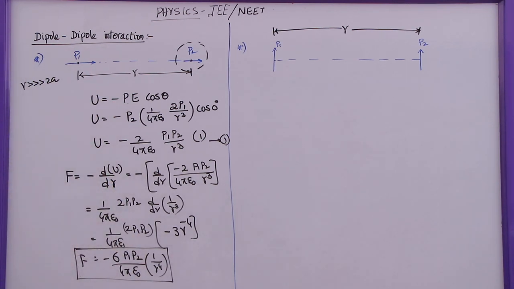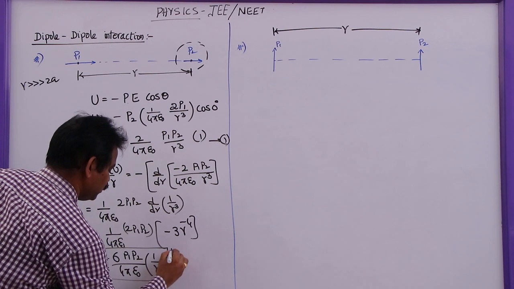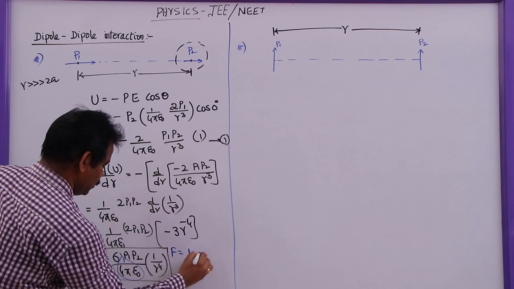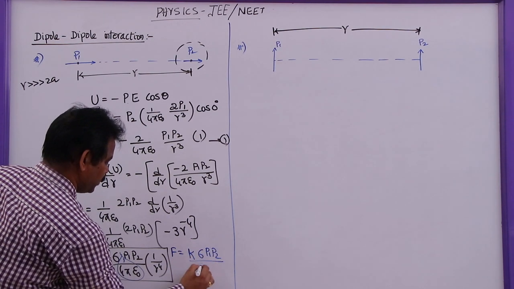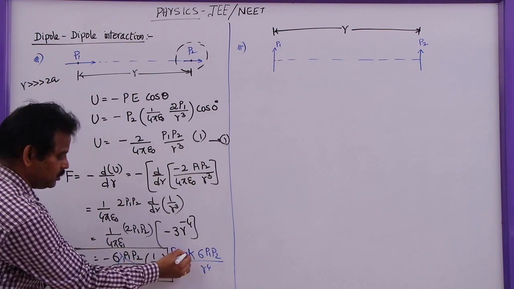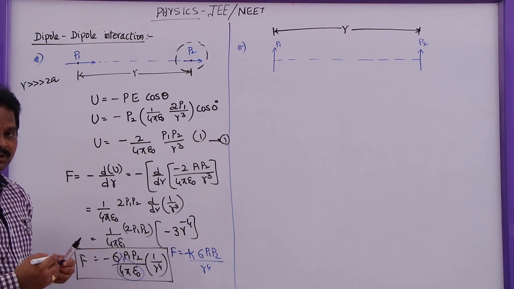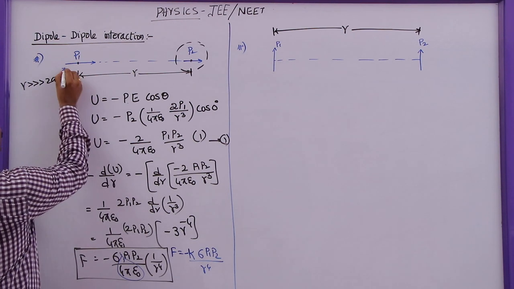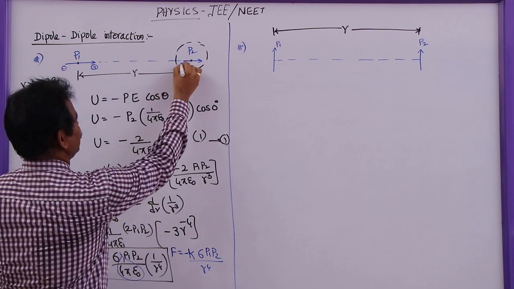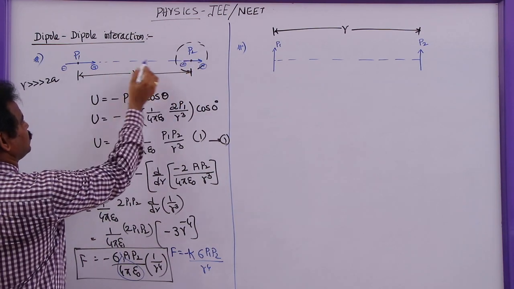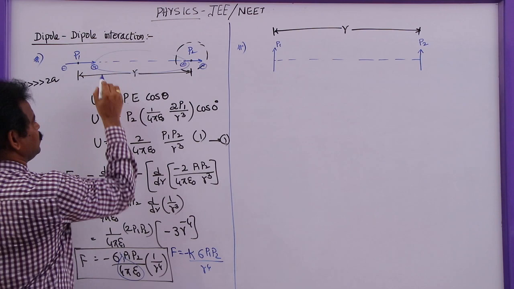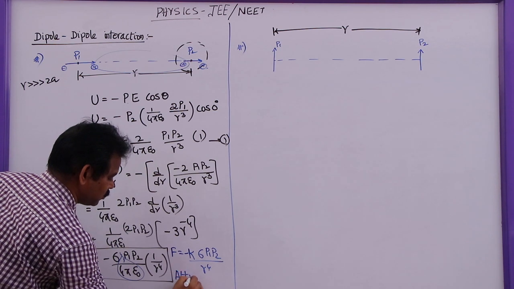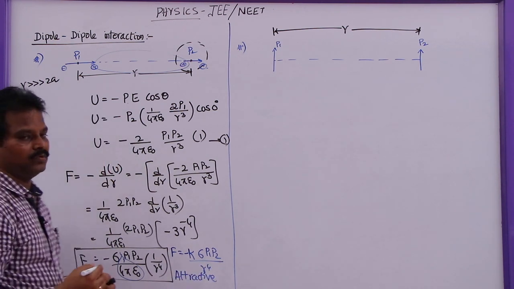So in simplification, you can write this as F is equal to, let me take 1 by 4 pi epsilon naught as K, that is K 6 P1 P2 by R power 4. But here this is negative. The negative sign indicates that this force is not repulsive, this is attractive. Why? Because in this case, generally we take this as minus charge plus charge, minus charge plus charge. Now negative and positive charges are nearer to each other, so these two attract each other more than the repulsion between these two or repulsion between these two. That's why the net force is attractive. So the force is attractive between these two.